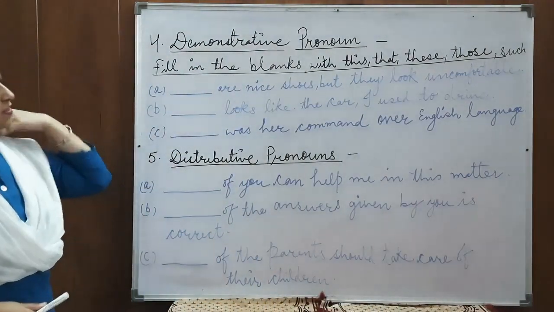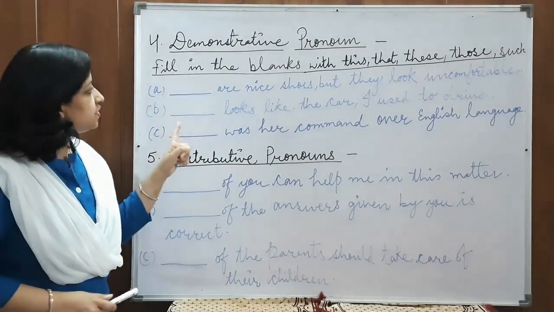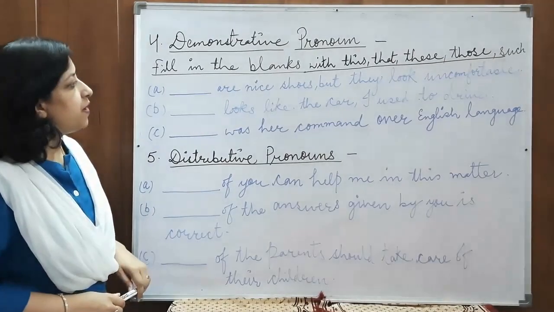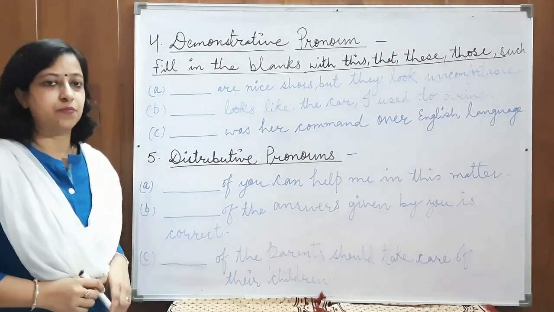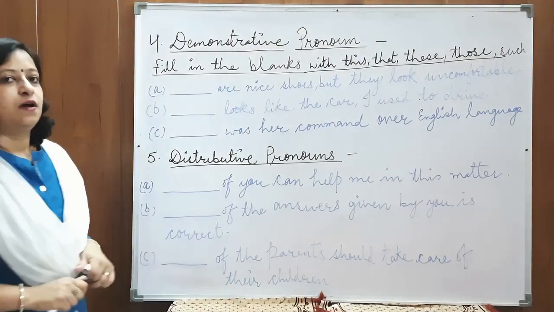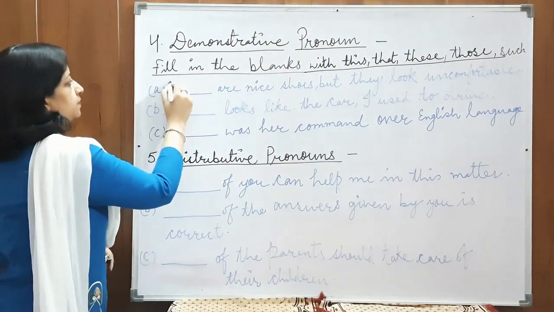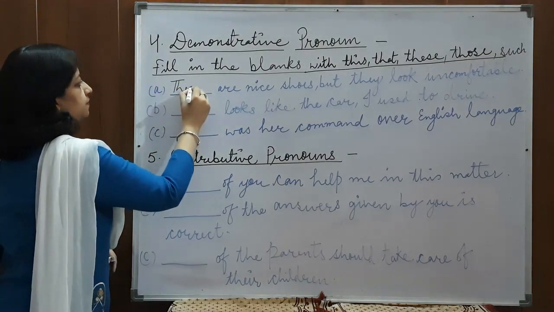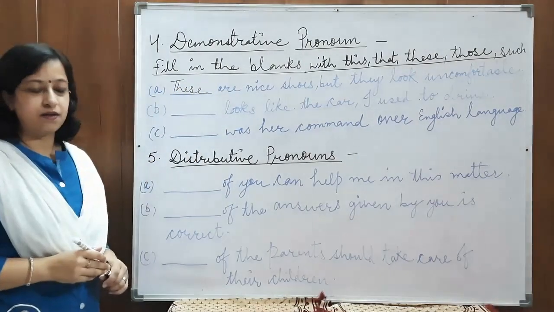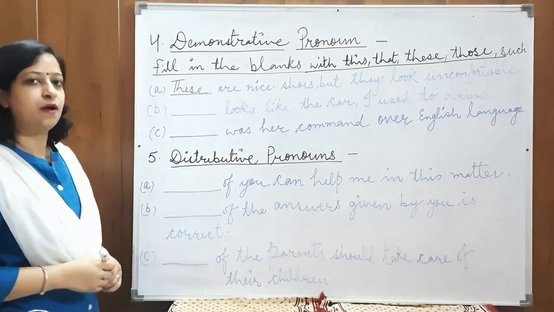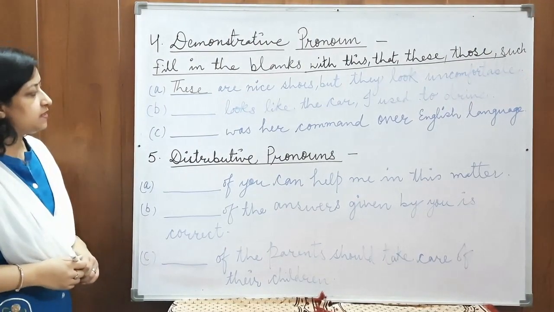Okay, so we'll see the first sentence. Dash are nice shoes, but they look uncomfortable. So, just to point out the shoes, what should we use? These. These are nice shoes, but they look uncomfortable. Next sentence.